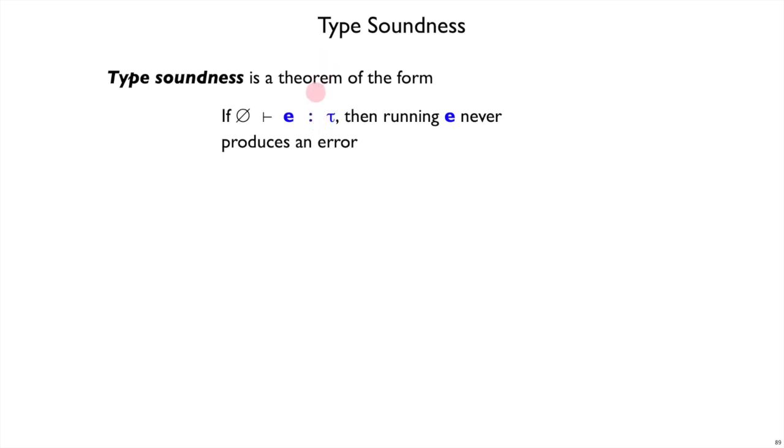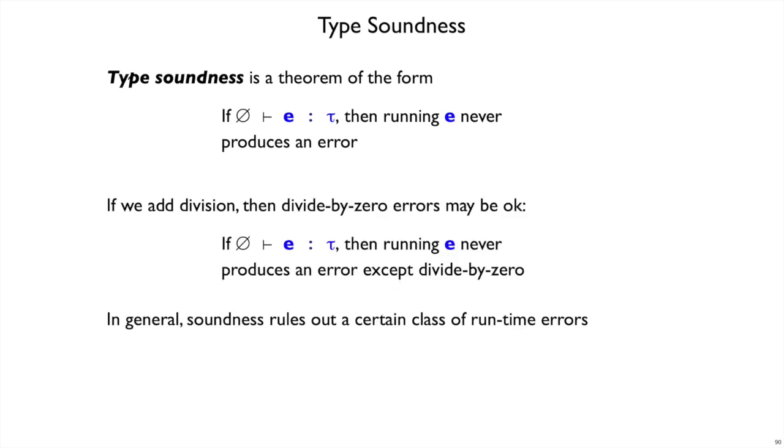A type soundness theorem says that if you have an expression E, and the type checker claims it has a particular type, as a top-level expression, starting out with the empty environment, then when you run E, you never get an error. That is what we want our type system to do, and so we can phrase it as a theorem of this form.